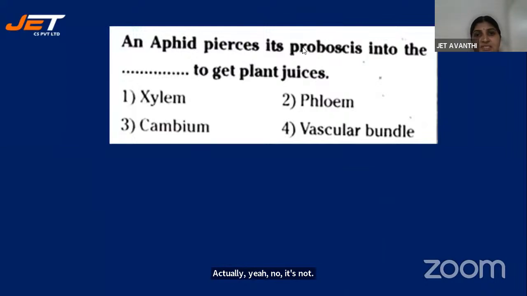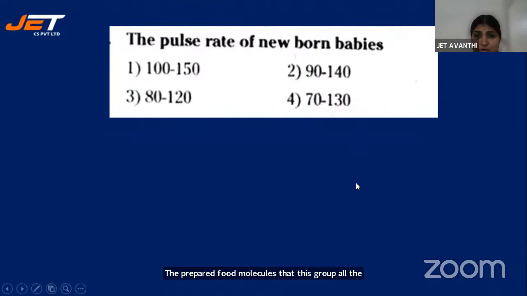Yes, Sumanjali. Children, it is phloem. It pierces its proboscis mouth part so that it directly takes all the plant juices from the phloem, because phloem transports the prepared food molecules, that is glucose, all the carbohydrates. So the answer is phloem, children.